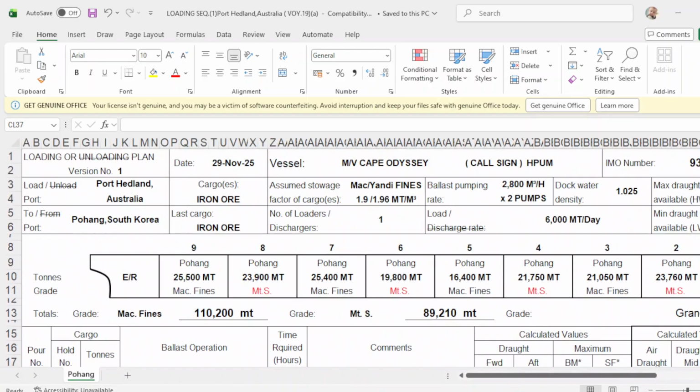In a loading port, you always have this loading plan for your loading sequence.